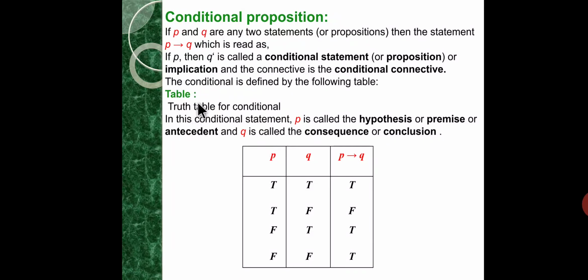So what is the rule of the conditional proposition? The truth value of P implication Q is false only if P is true and Q is false. In remaining cases, the truth value is true.